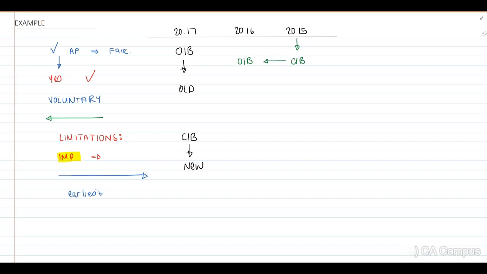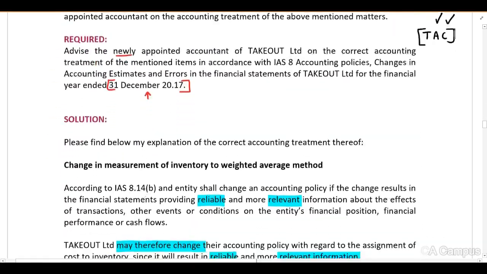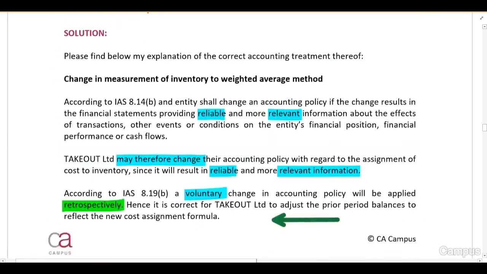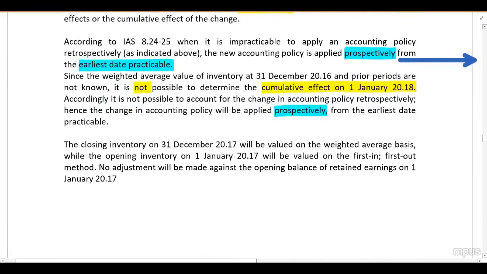Guys, I want you to work through the solution. Ensure that you understand this. I think this is a good theory question on IAS 8 and you need to be able to answer similar theory questions. The fact that the opening inventory will be valued on the first in, first out method. No adjustments will be made against the opening balance of retained earnings on the 1st of January.